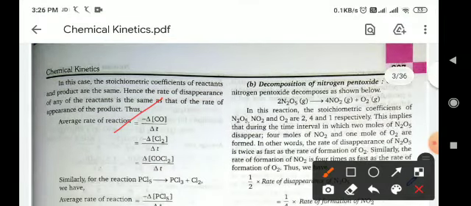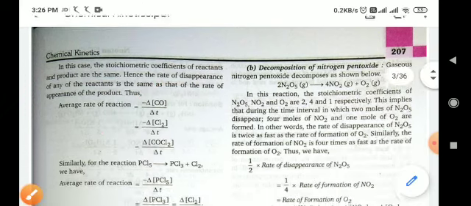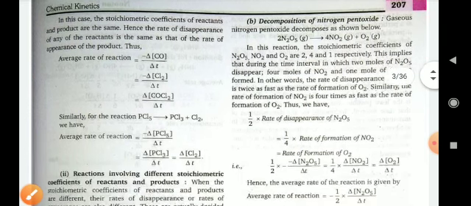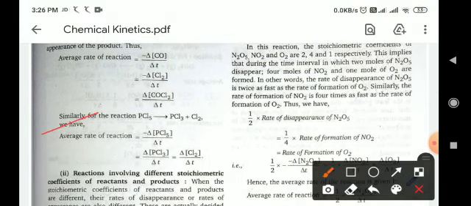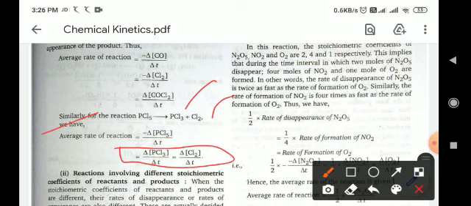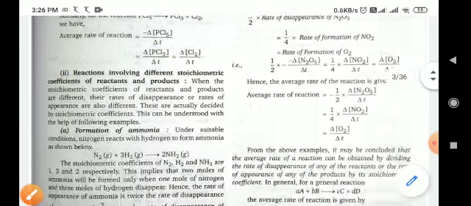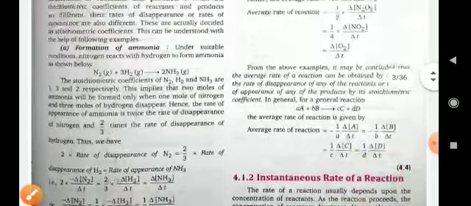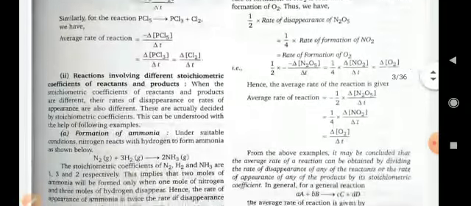So for CO, minus delta CO upon delta T, minus delta Cl2 upon delta T, and for the product there will be positive delta COCl2 upon delta T. So for any reaction you can write the average rate of reaction. Another example: PCl5 gives PCl3 and Cl2, and the average rate of the reaction will come like that. There are many other examples you can see here.